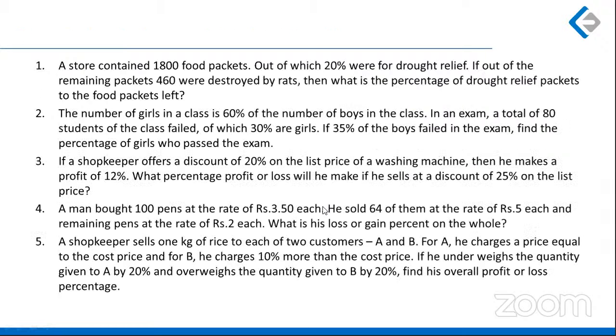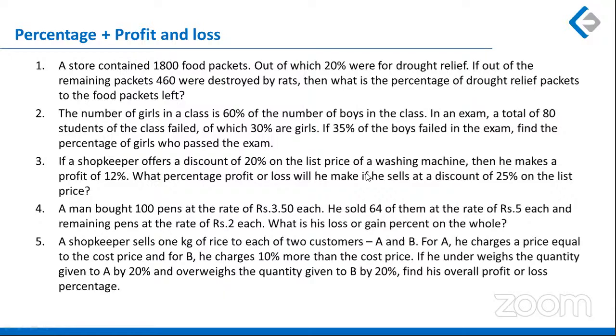If I talk about profit and loss, these were the five questions from this section. I cannot term any of these questions as difficult. If you had tried a little bit, you would have got the answer. Question number five, where a shopkeeper sells 1 kg of rice to A as well as to B, was a little tricky, I would say.